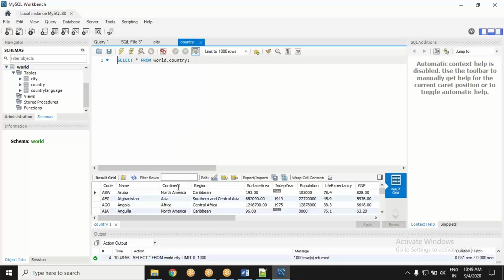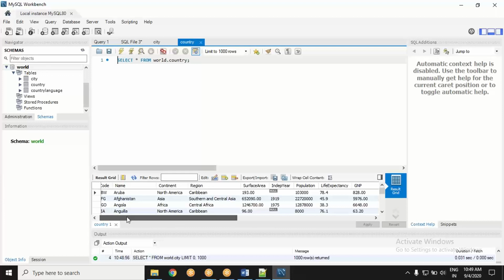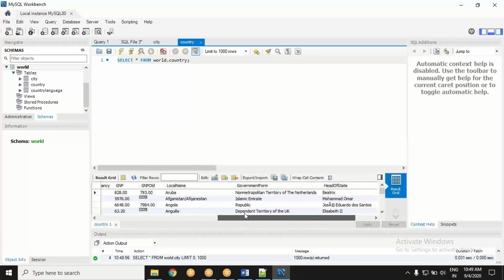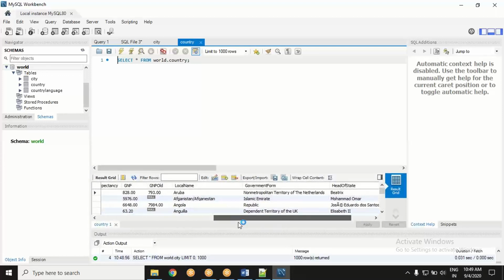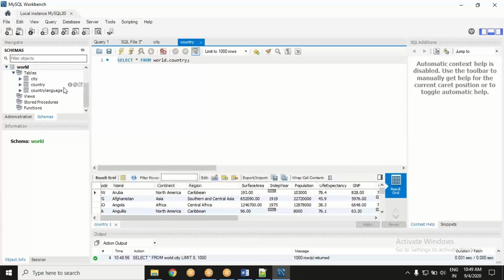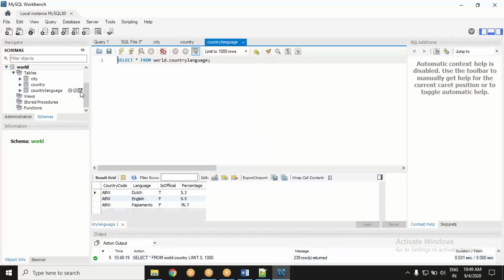Then there is a country table. It contains, again, several pieces of information about the countries. Then there is a country language table. There is country code. Then there is a language, the language popular in this country, and then there is a column which is official, whether this language is official in that country. True and false, false and true.